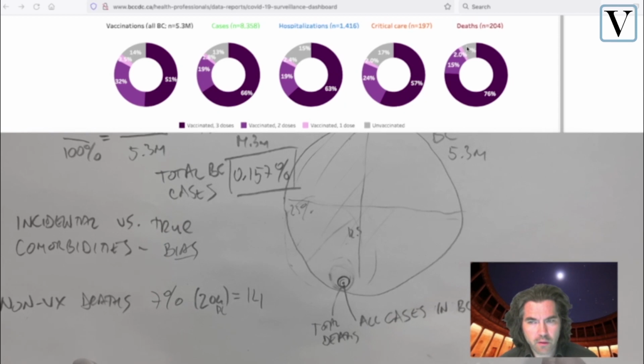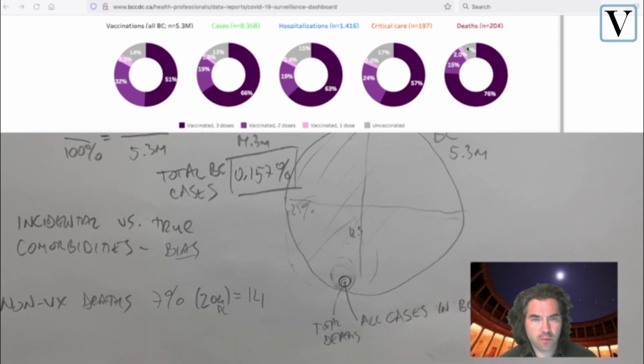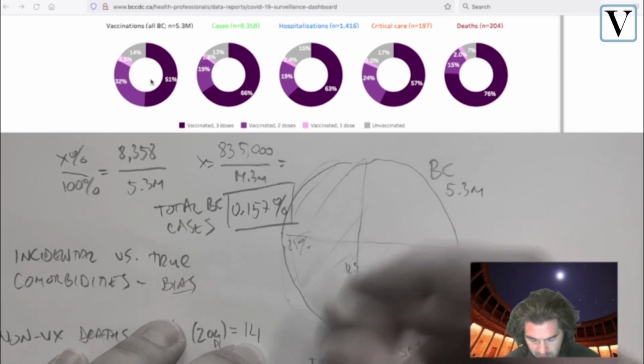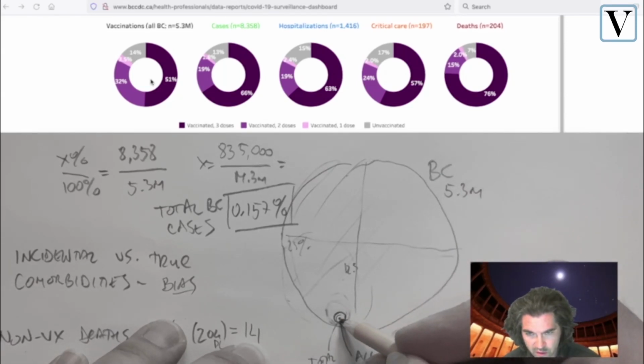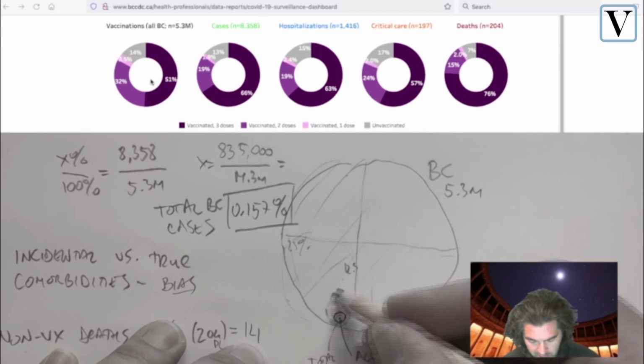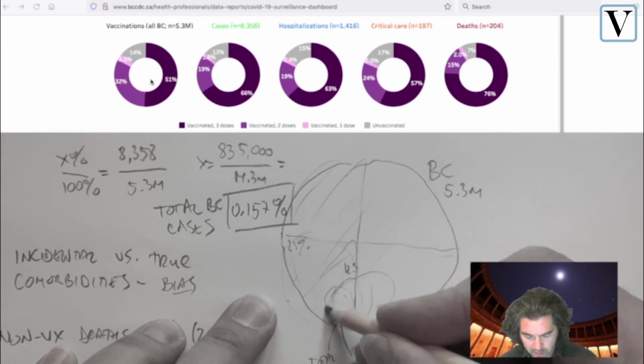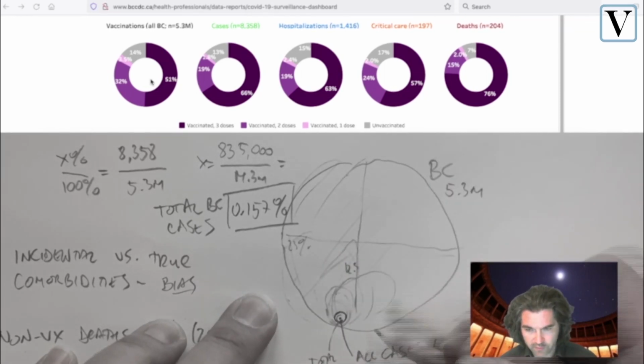However, there's another way of looking at this issue, from the angle of what would have happened if nobody got vaccinated. The claim is that if we hadn't vaccinated everybody, the amount of deaths would have gone from this dot to orders of magnitude more, maybe something like this. And the claim is that this bubble would burst, and people in this entire group that were unvaccinated would have died.